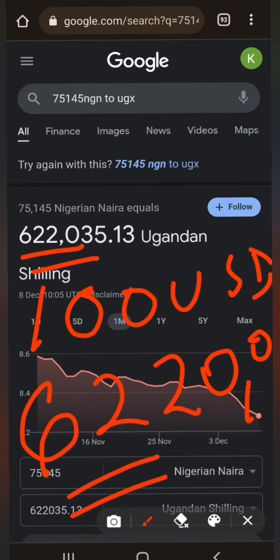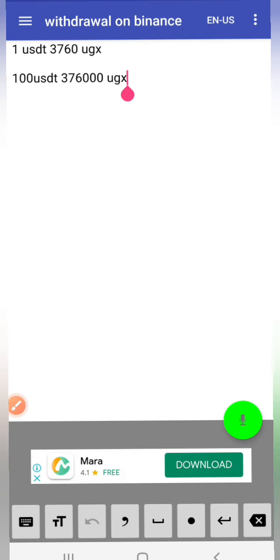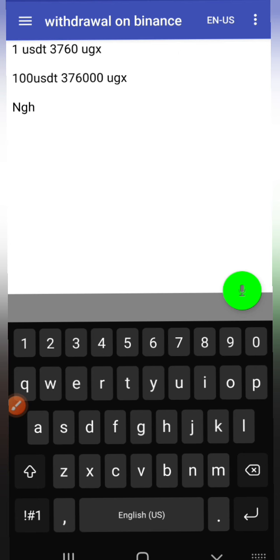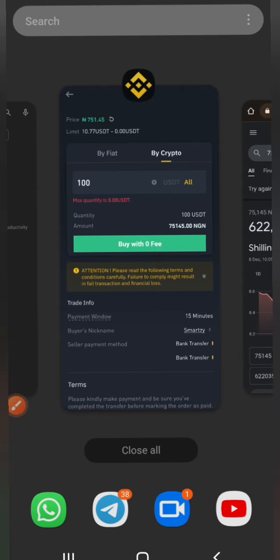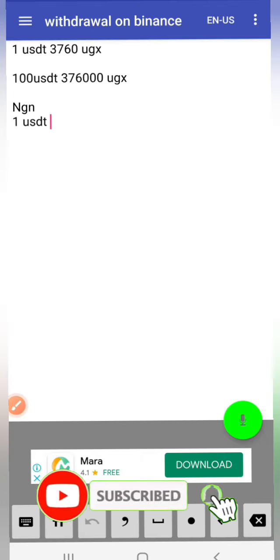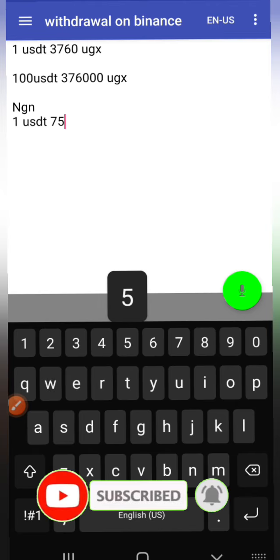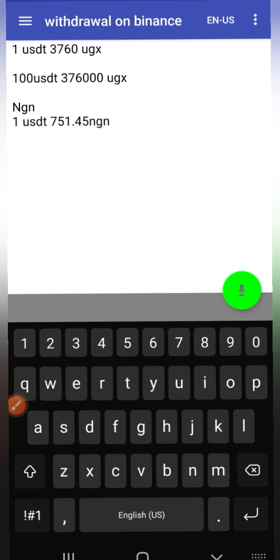Now let me also write it here on my clipboard. In the Nigerian Naira, if they want 1 USDT, they will buy it at 751.45 Nigerian Naira.